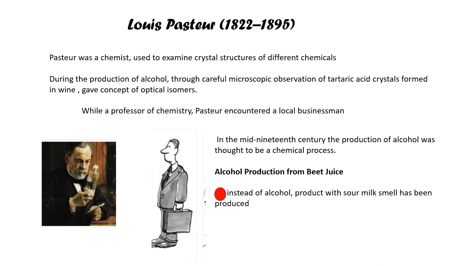Why? Because he used to make alcohol by using beet juice, but his batches were not producing alcohol. The end product was a sour milk smelling compound, and he didn't know why. So he came to Louis Pasteur and said, "Sir, this is my problem, how do I solve this? I'm very fed up with this. I'm not able to produce alcohol, there is heavy loss in business." So Louis Pasteur decided to help that person.